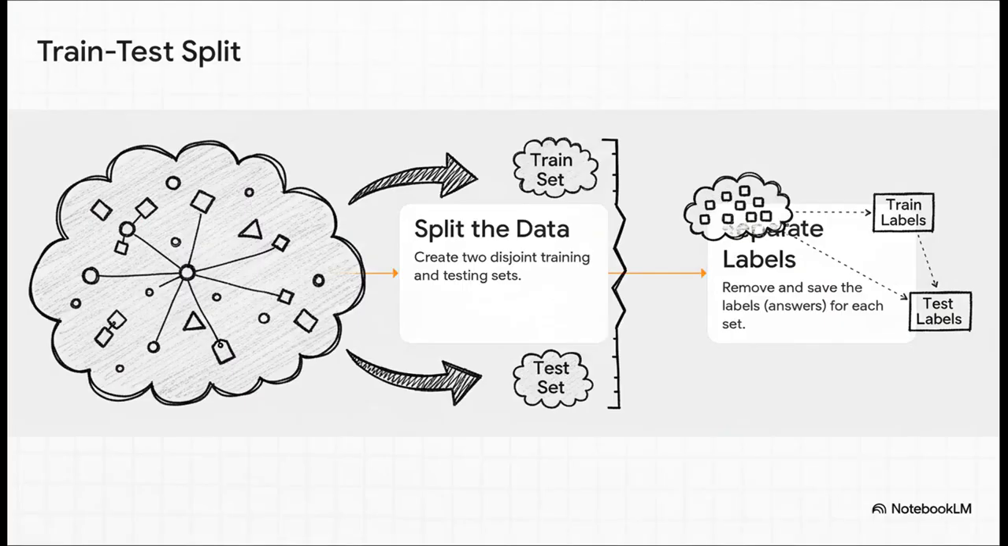You start with one big pile of labeled data. Then, using a really common function like train_test_split in Python, you chop it into two totally separate piles that don't overlap at all. One pile is for training the model, and the other is set aside for testing it later.